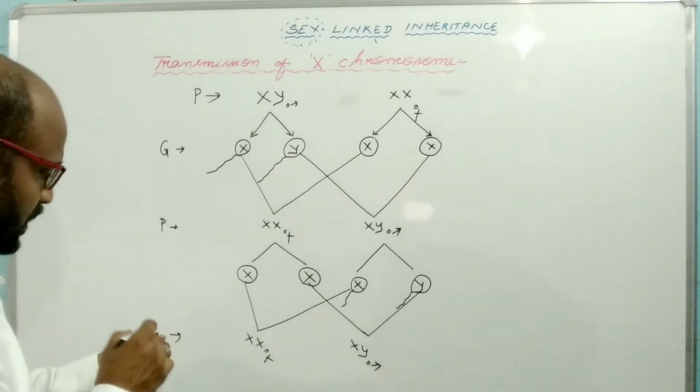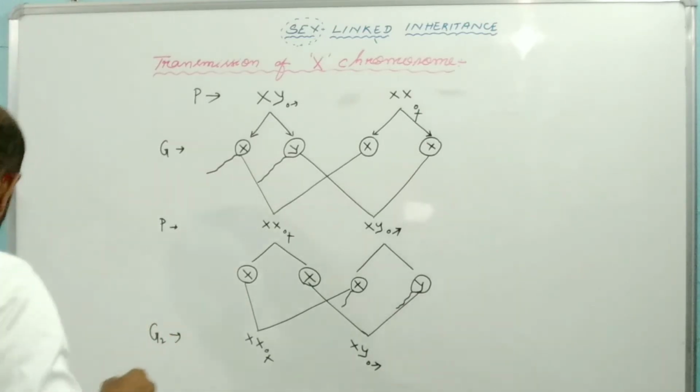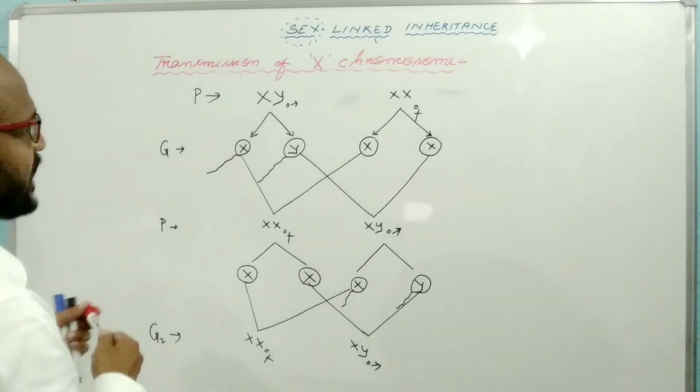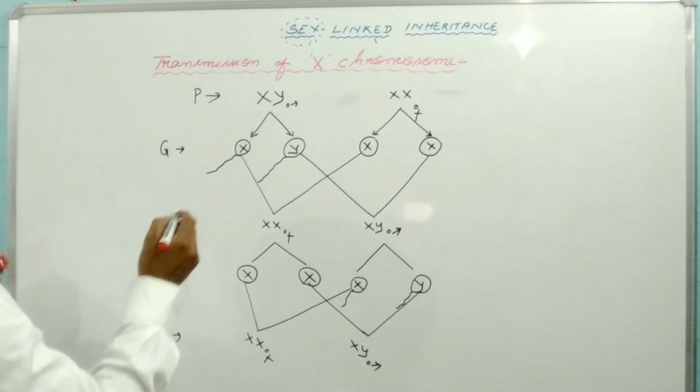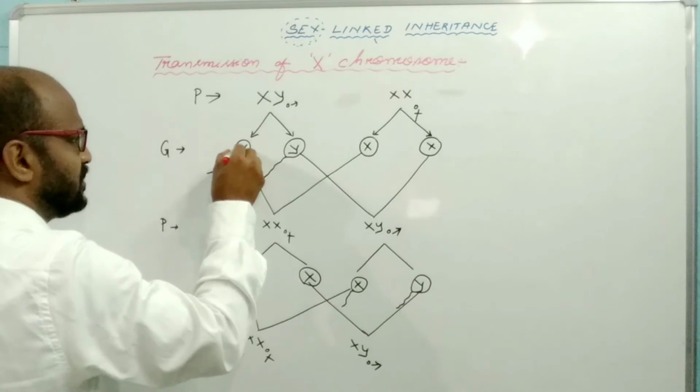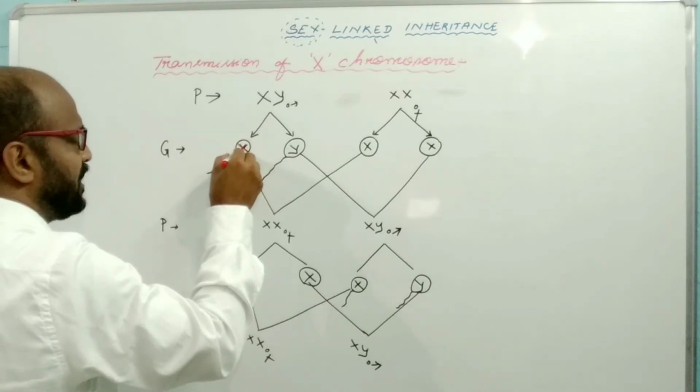So now let's see how the X chromosome from the male individual is transmitted. Suppose this is the X chromosome from the male individual.